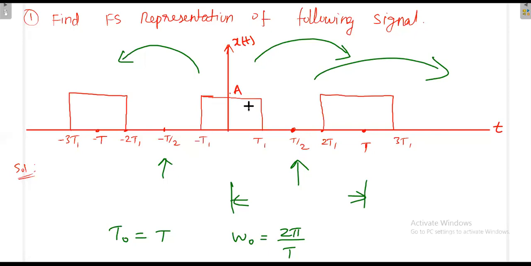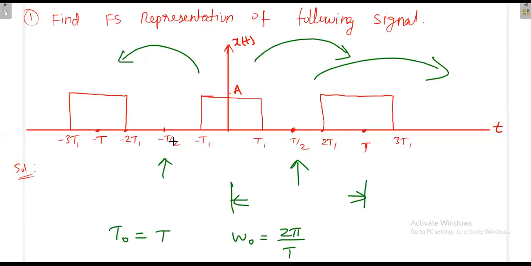Now we can consider from minus t by 2 to plus t by 2, or from 0 to t. Here we'll consider from minus t by 2 to plus t by 2. So what is the mathematical expression for this? X of t is equal to 0 when time is between minus t by 2 and minus t1. In the range from minus t by 2 to minus t1 the value is 0.